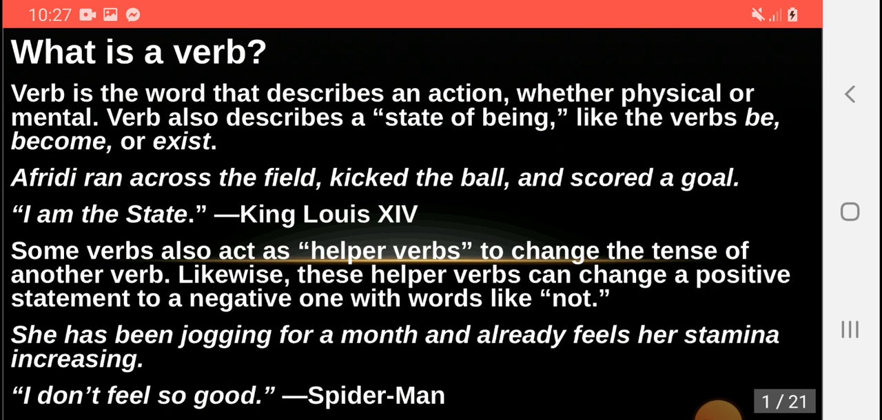Some verbs also act as helping verbs or helper verbs to change the tense of another verb. Likewise, these helper verbs can change a positive statement to a negative one with words like not. For example, she has been jogging for a month and already feels her stamina increasing. Then, I don't feel so good.